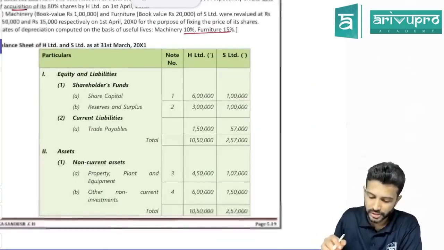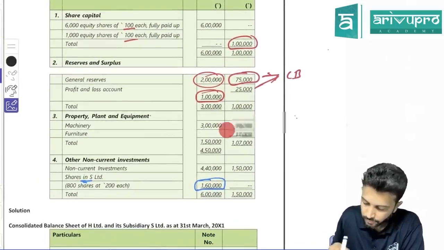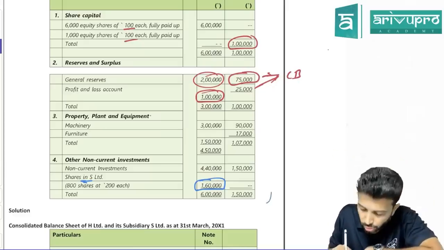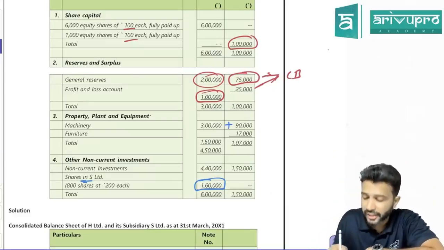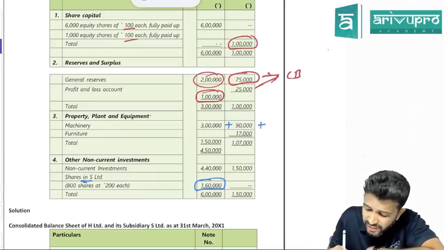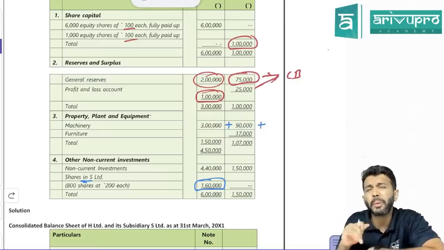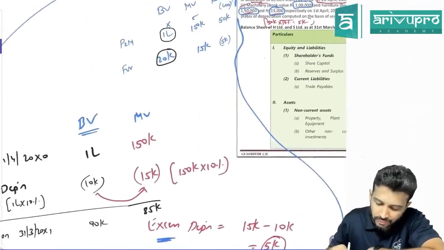Okay, let's come back to the question card data. I think they prepared notes to accounts. We'll take it from here. So what do you do for assets and liabilities? 100% addition. What is the holding company's plant and machinery? 90,000. Okay. And the subsidiary company's, you take 90,000. But this 90,000 is a book value. Are we taking book value for consolidation purposes or market value? Market value. So compared to book value, your market value was more, no?